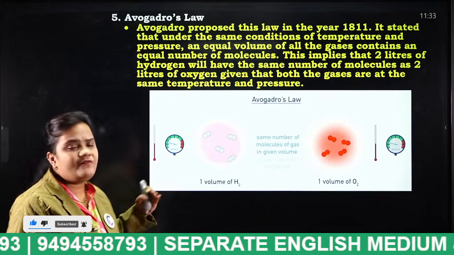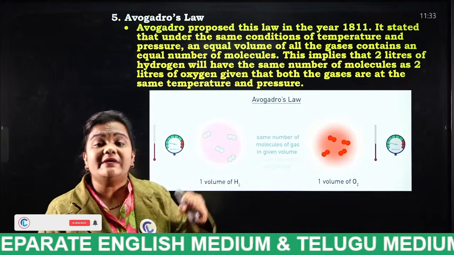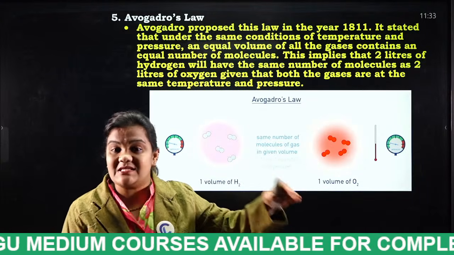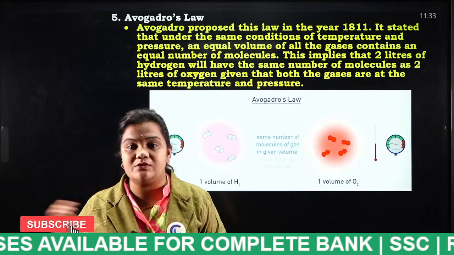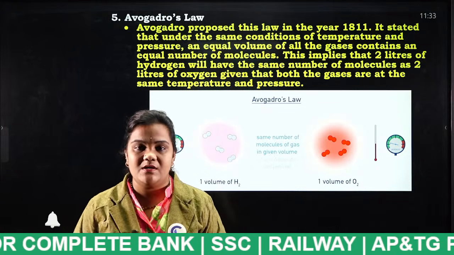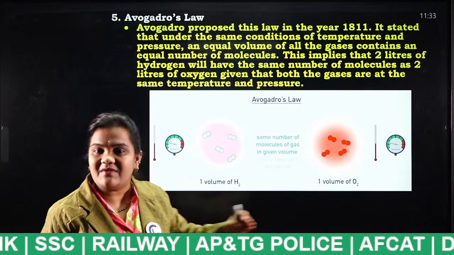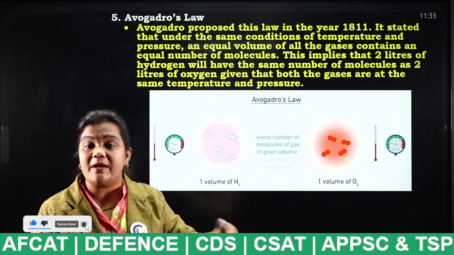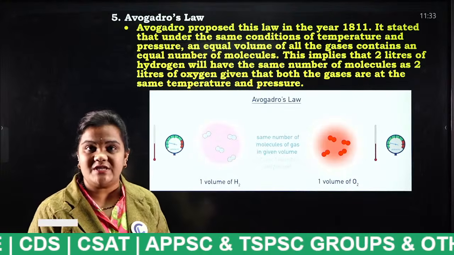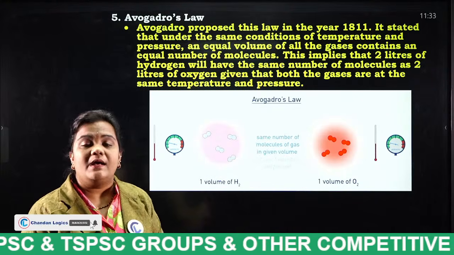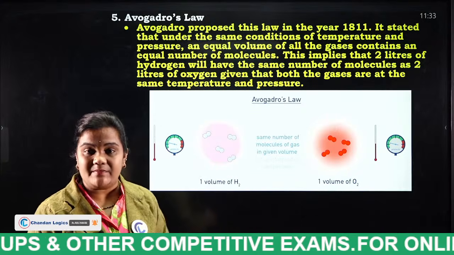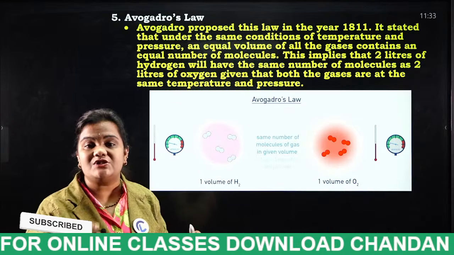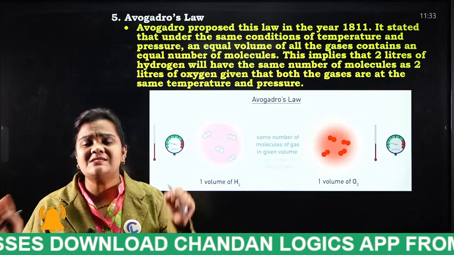Next, Avogadro's law. We all know very well about this. Equal volumes of gases contain equal numbers of molecules at the same temperature and pressure. Who discovered this law? Avogadro only. So all of you tell me, students, what is Avogadro number? Mention in the comment section. So what is Avogadro's law? It is nothing but equal volumes of gases consist of equal numbers of molecules. Seems simple.